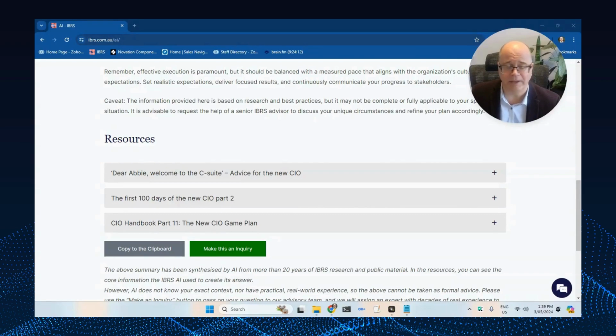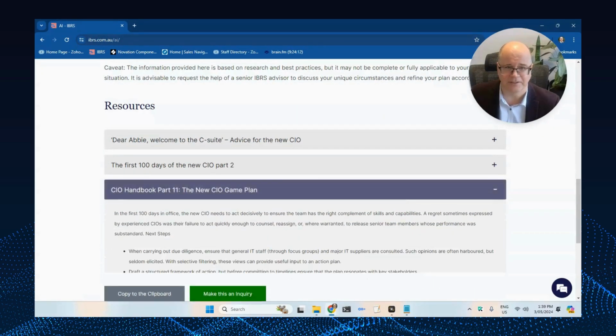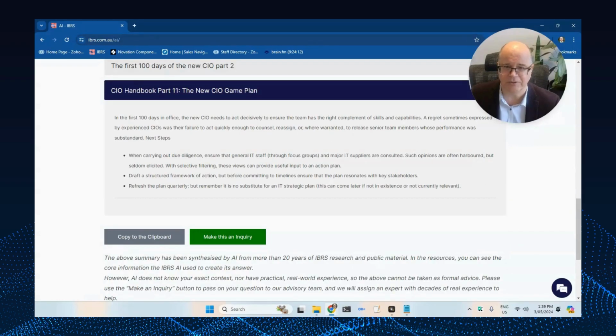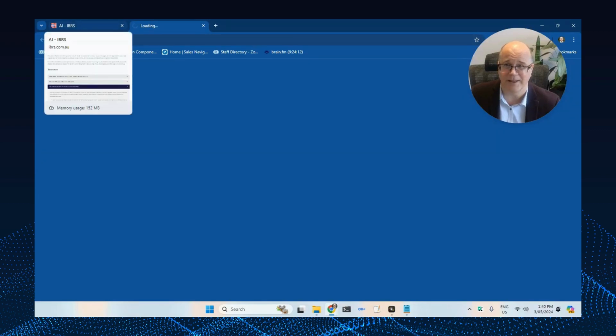But again, always the devil's in the detail. Go and look at these types of papers, in particular the CIO handbook, which I think is up to part 13 now, has a vast amount of really good information about what you can do next. You can drill into the information here. You can go and look at the full details in that paper. Just bring that up now.